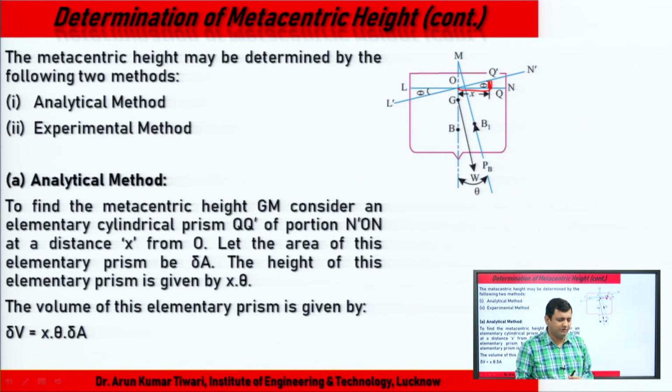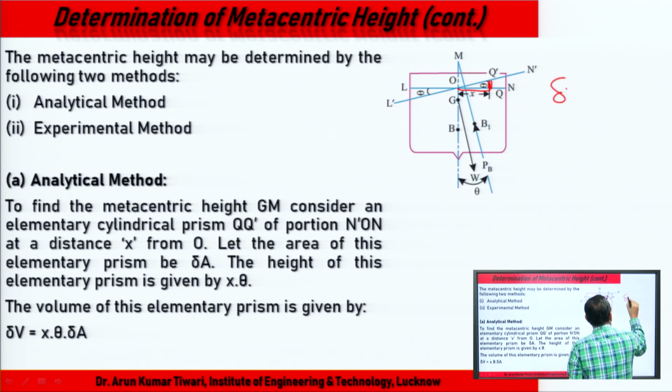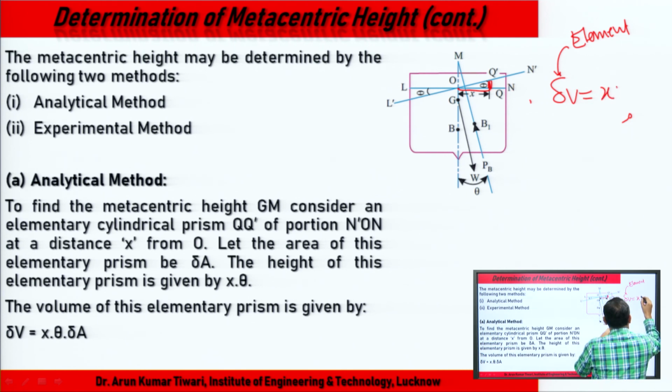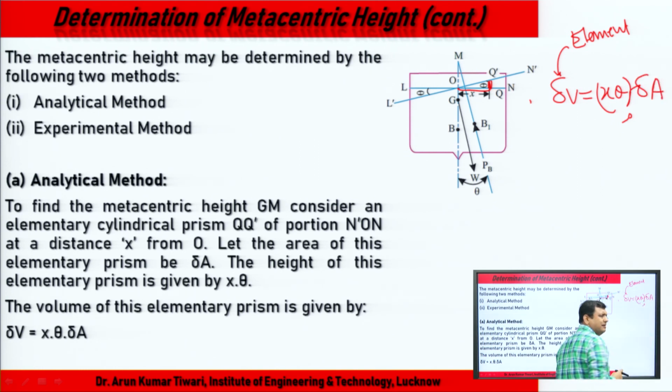Let us calculate the volume of the element, delta. The element area times x times theta, that is x into theta into area. This is the volume. Very simple.